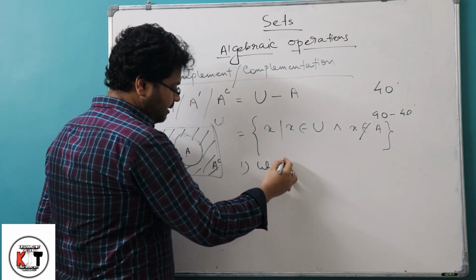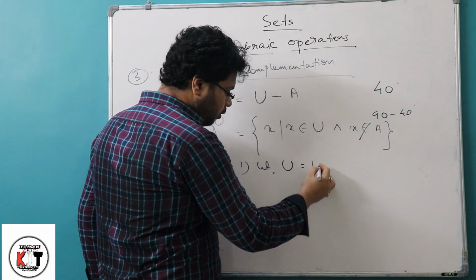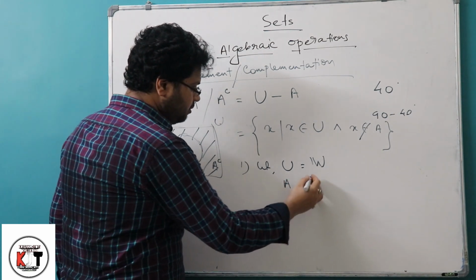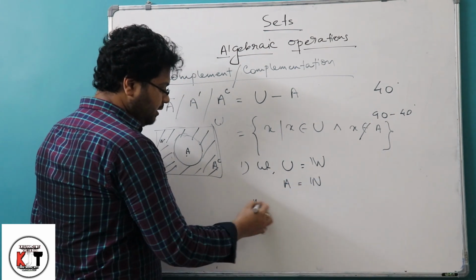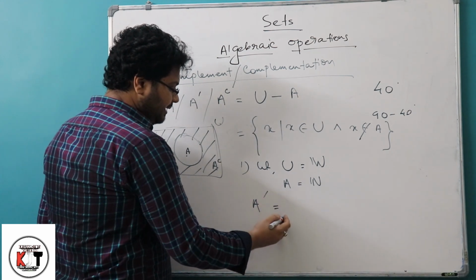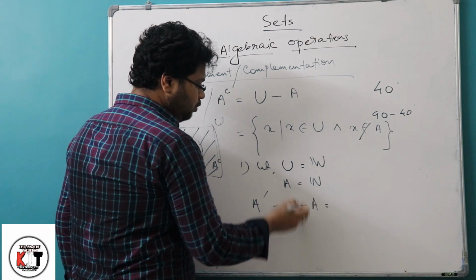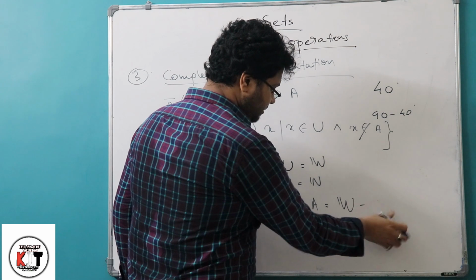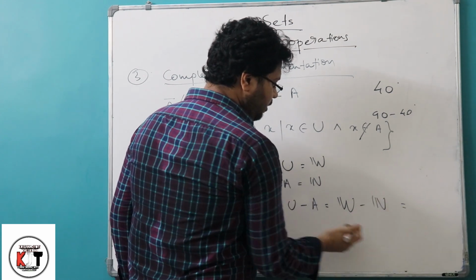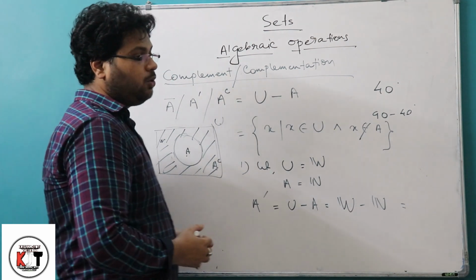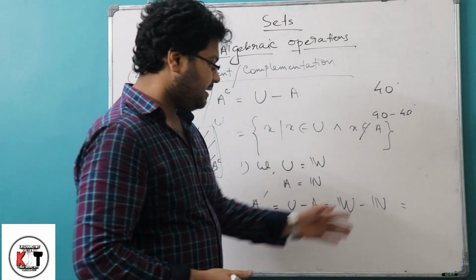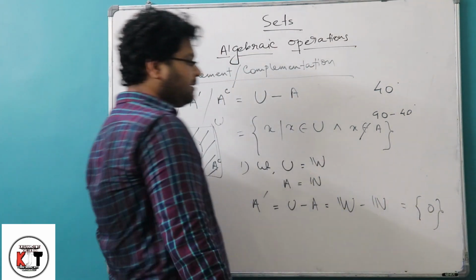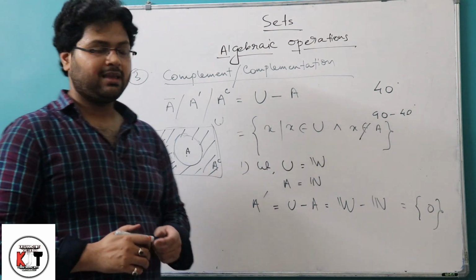So this is the A complement, and let me show you an example. Let U equal the whole numbers and A equal the set of all natural numbers. If we find A complement, that is U minus A, that is whole numbers minus natural numbers. We know that whole numbers start from 0 to infinity, but natural numbers start from 1 to infinity. So if we subtract, we get the singleton set 0. So this is the complement.